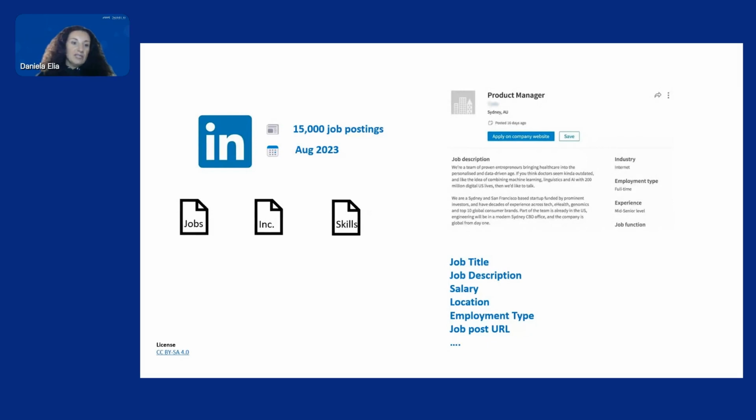The files containing the information around job postings have 27 attributes, including the skills, job description, salary, location, application URL, and employment type, such as whether the job can be performed remotely or is an in-office job, whether it's a contract role, a full-time or part-time job. The dataset also contains different information on the companies posting the job, obviously the skills required for the job, benefits, all scattered across different CSV files.